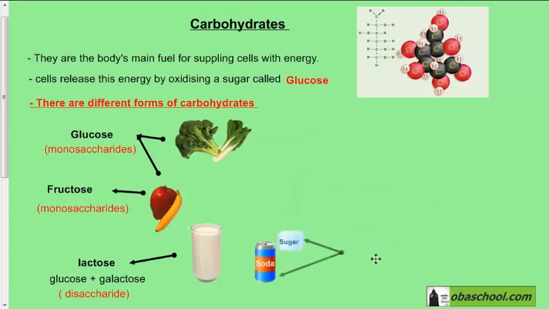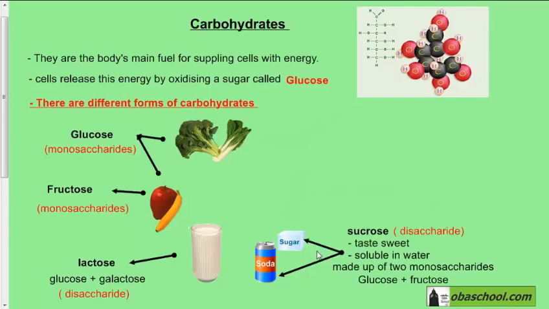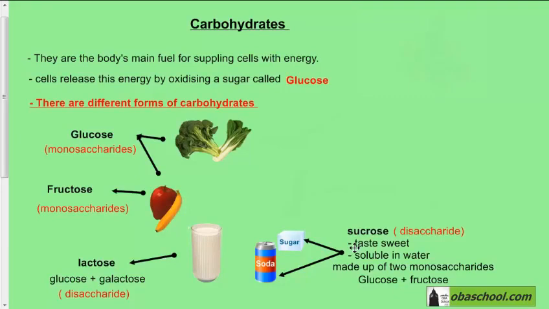Now, in the sugar that we use for cooking, for example, and in sodas, we have a form of sugar called sucrose. Sucrose is soluble in water and it tastes sweet. This is the sugar that we use on a daily basis, the sugar we find in our kitchens. It is actually called sucrose. It is a disaccharide, like lactose, but this time it is not made up of glucose and galactose, it is made up of glucose and fructose. So glucose and fructose are monosaccharides. Together, they make the disaccharide sucrose.